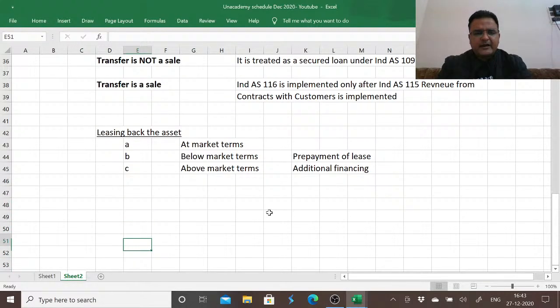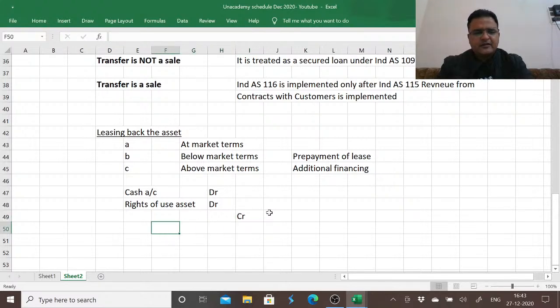So the common entries which we'll be encountering in sale and leaseback transactions will be recording cash for selling the asset. We'll be recording right of use asset, which will also be debited as part of our balance sheet. On the credit side, we'll give away the asset.